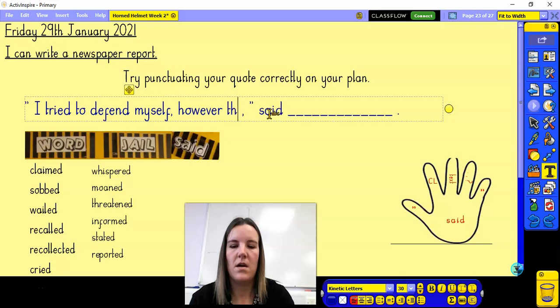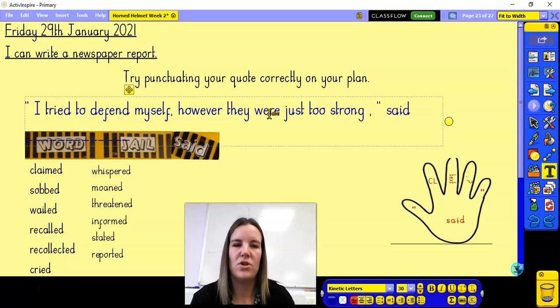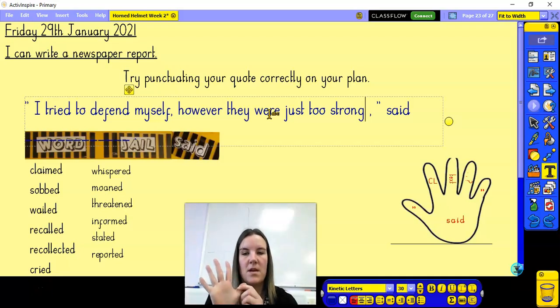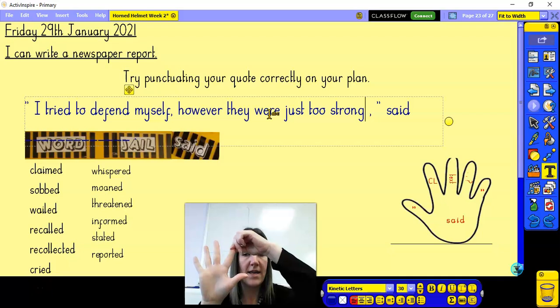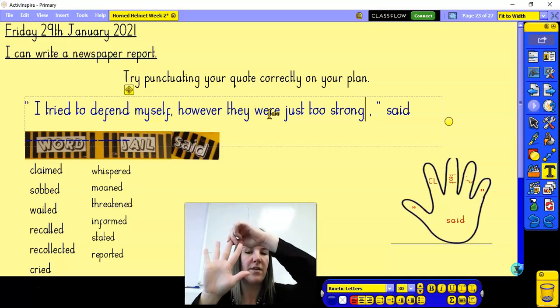However, they were just too strong. Okay, so I've done my speech mark. I've got my capital letter in I, and I've used the words that she's going to say. I tried to defend myself, however, they were just too strong.